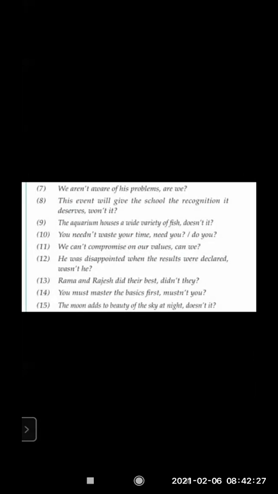So the first sentence we saw, we weren't aware of his problems. Negative, so the affirmative tag is we. This event will give the school recognition it deserves. Will not becomes won't. So, won't it? I'm reading the eighth one. Now the ninth one. The aquarium houses a wide variety of fish. Houses. This tells you it is simple present. So, doesn't it?